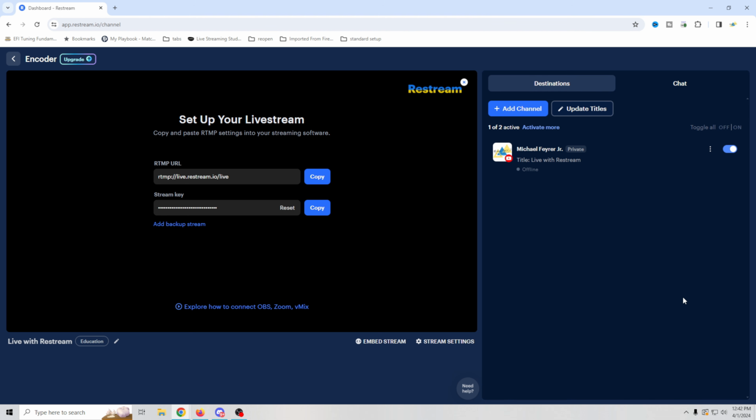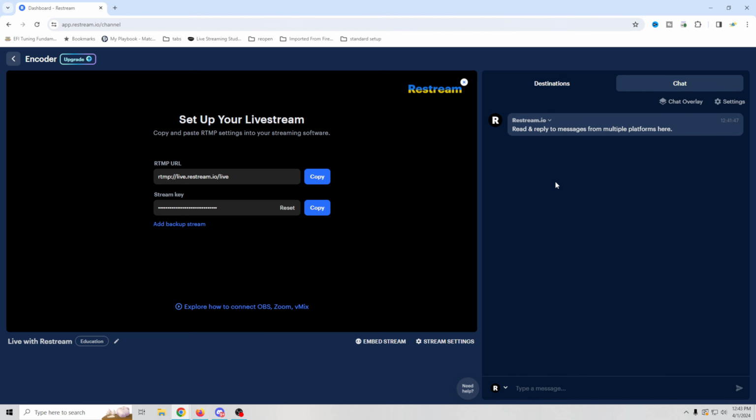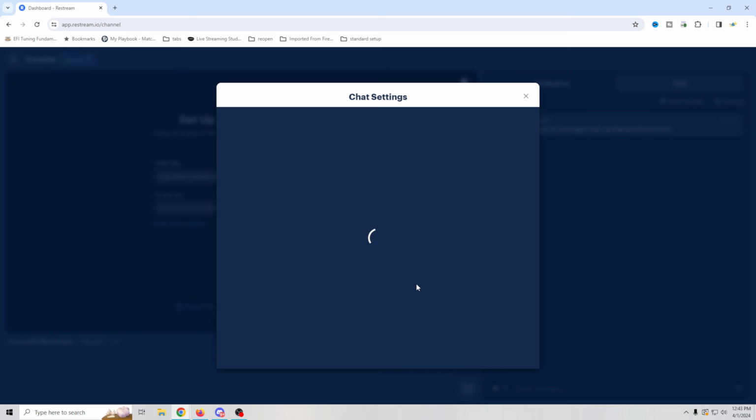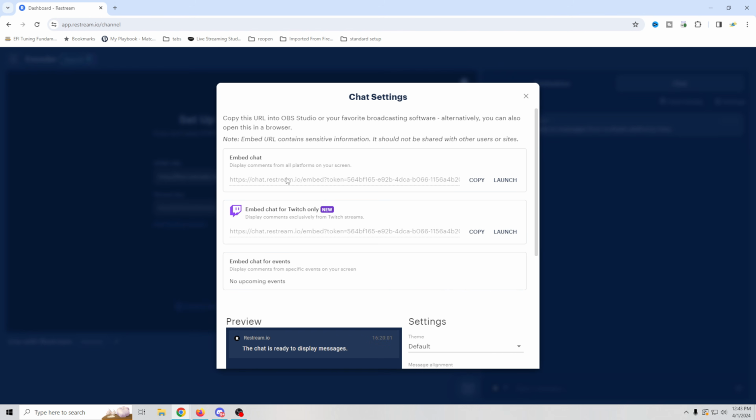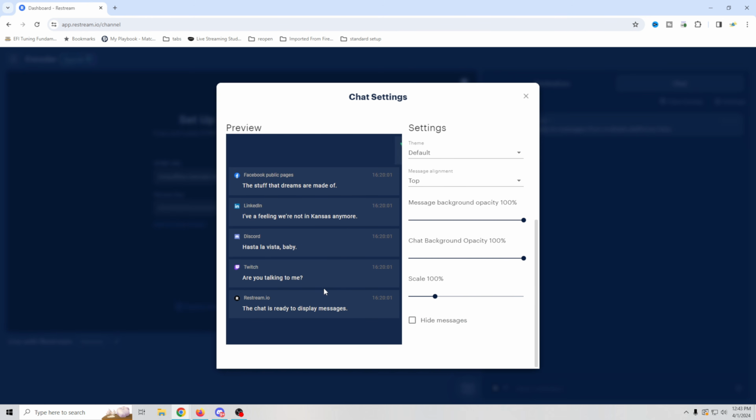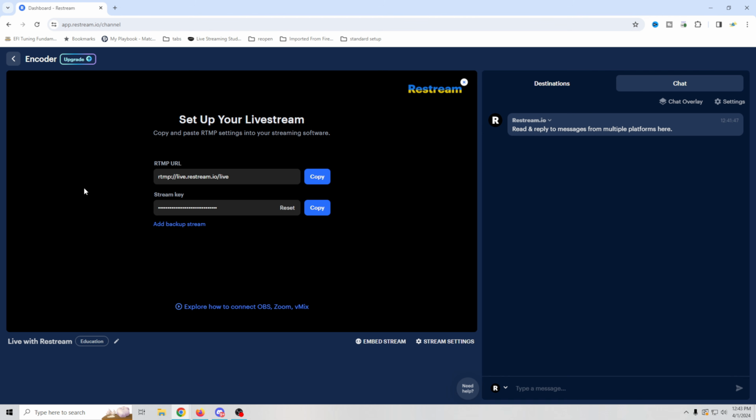using this information. You can also aggregate the chats for both. So I would get my YouTube and my Rumble chat right here. And I can actually put the chat overlay in my OBS by clicking on here and using the chat copy launch stuff. You can even change the settings for some of the chat right here. This would be what Restream was originally known for.